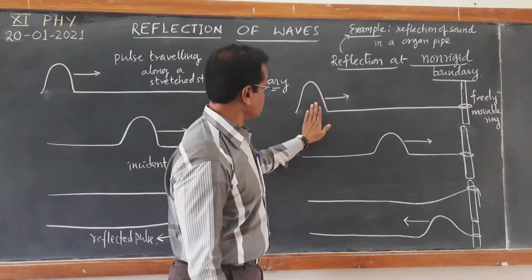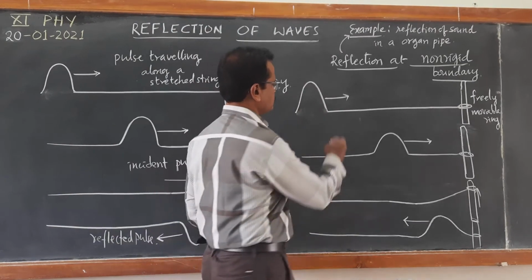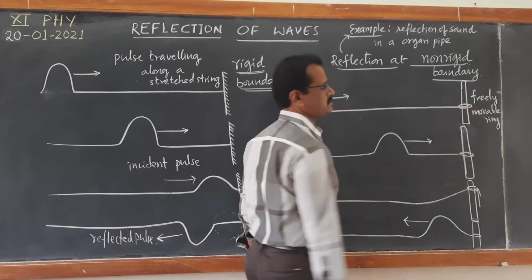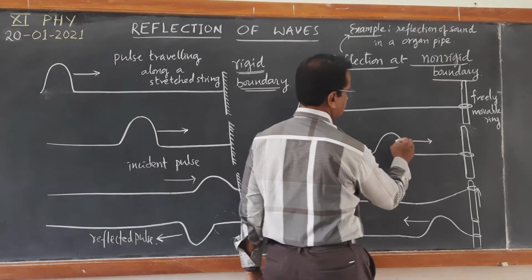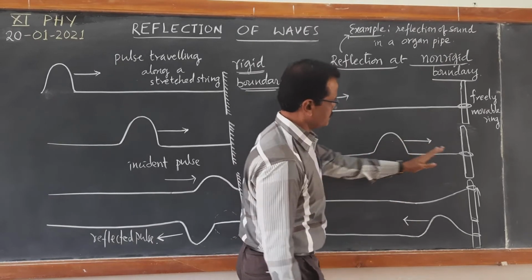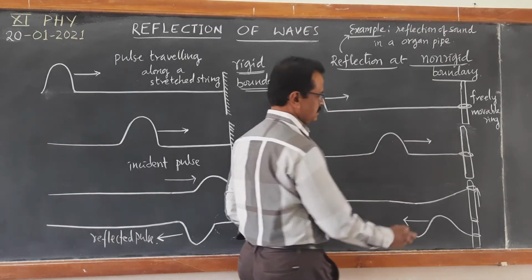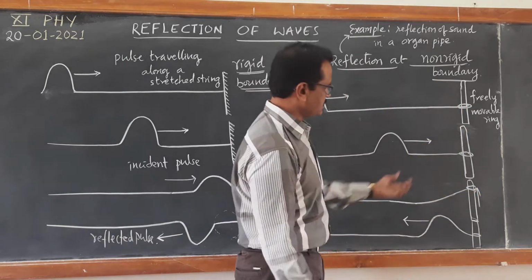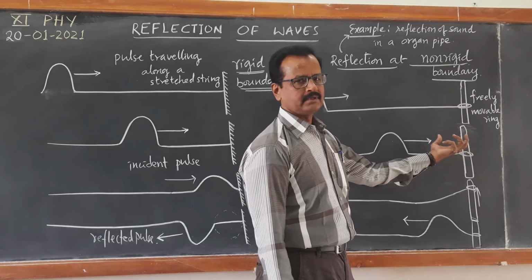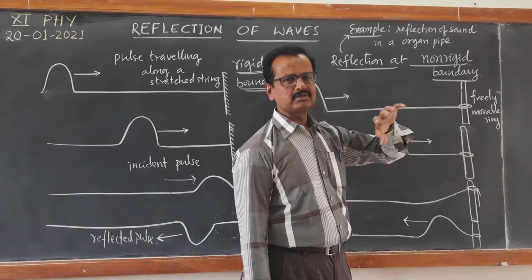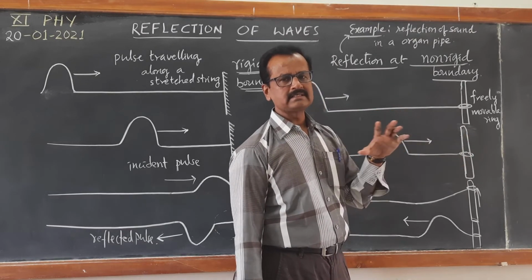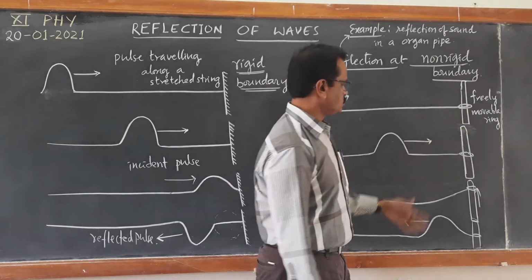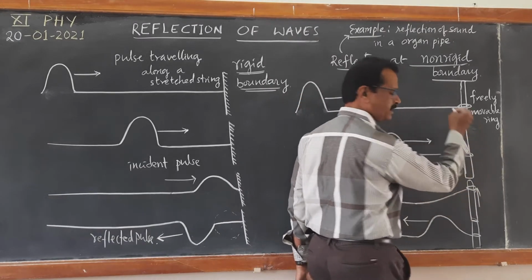So when the pulse is produced, the pulse is moving towards the non-rigid boundary. When the pulse reaches here, what happens? The particles of this string tend to move up. Since the ring is capable of moving up, it doesn't exert any force on the boundary at all. So the ring moves up freely.